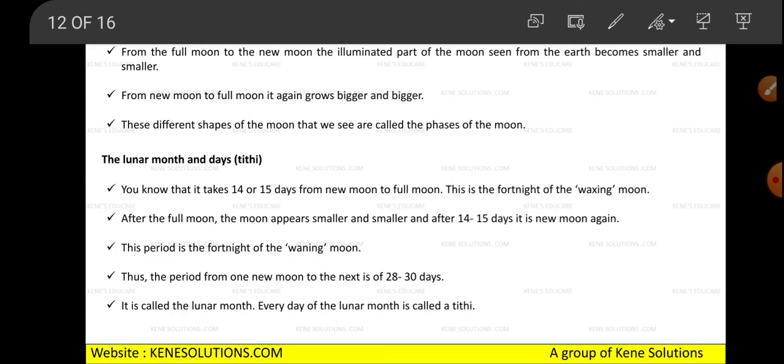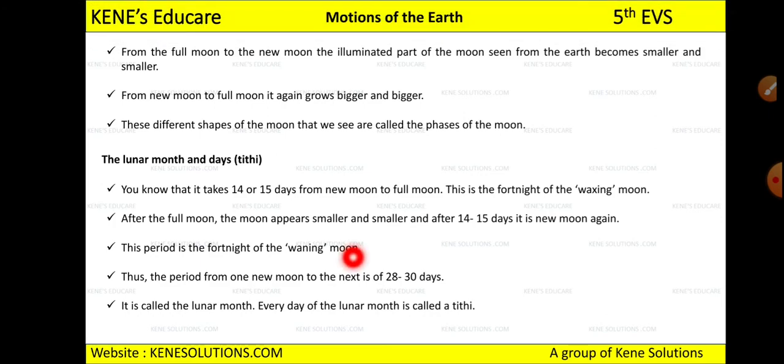When this is completed, it is called a lunar month, and every day of the lunar month we call a Tithi. Okay, you should know that the day of the lunar month is called Tithi, and this is the day when one new moon will get converted to the next new moon.